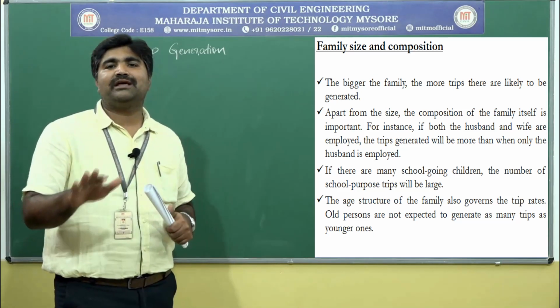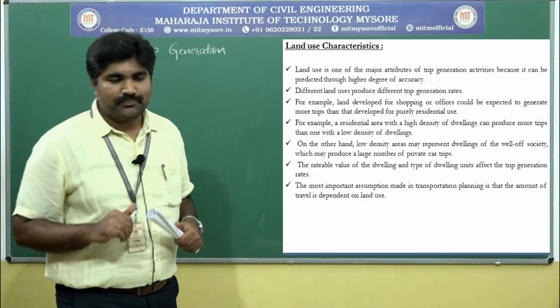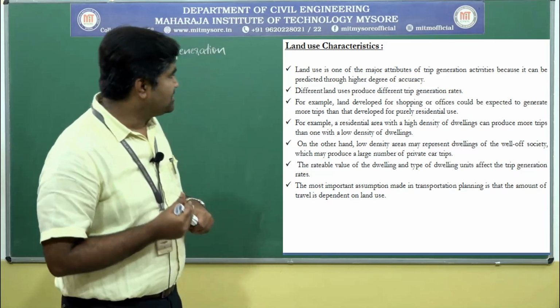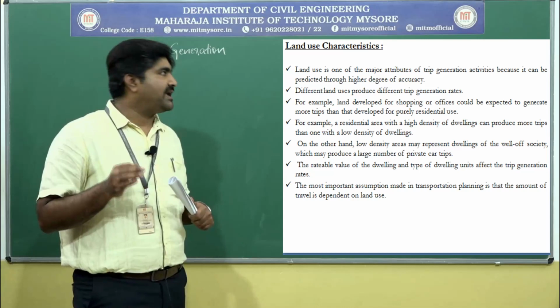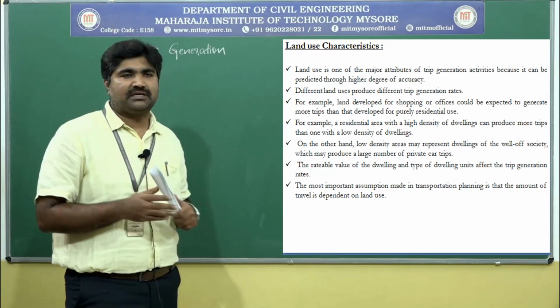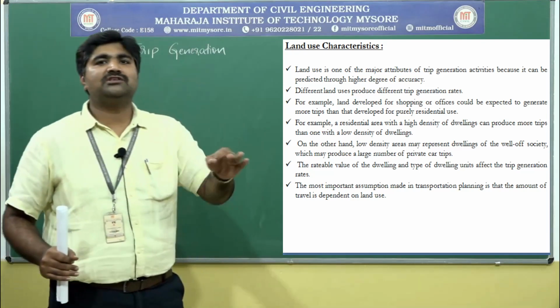Always the male trips will be more, but today there may be equal. They are also contributing equally to the society. Earlier, male trips were more. Next factor, that is the land use characteristics. See, the land use is one of the major attributes of trip generation activities because it can be predicted through a high degree of accuracy. Based on this land use characteristics, what the land is used for, based on this we can predict